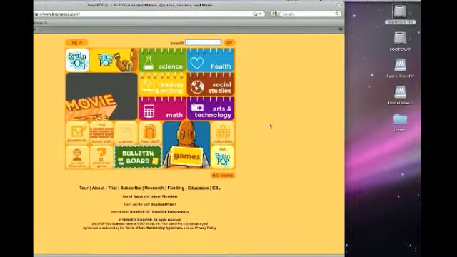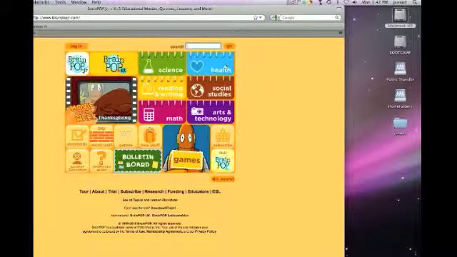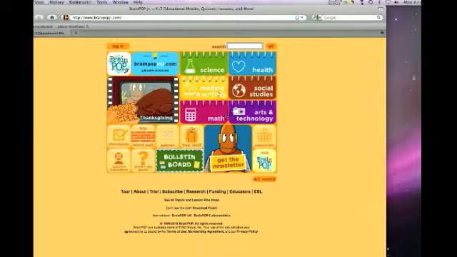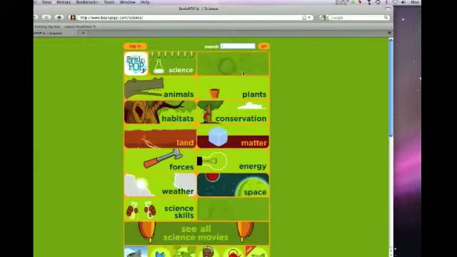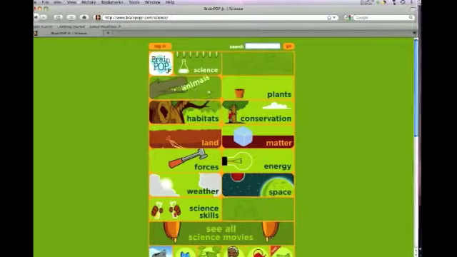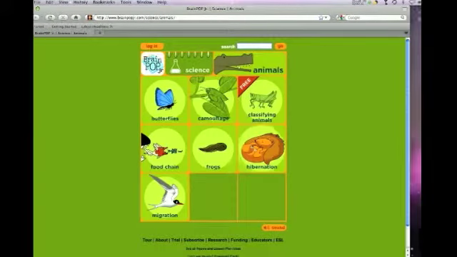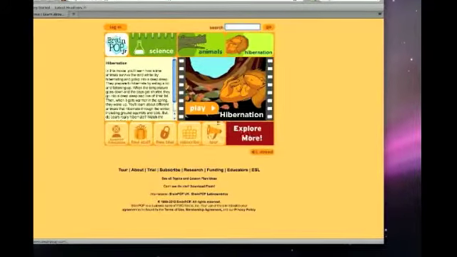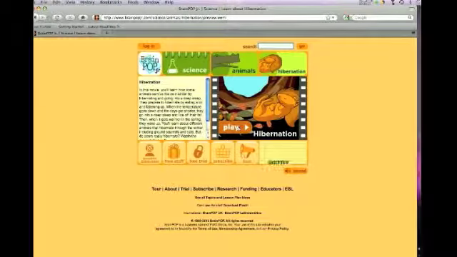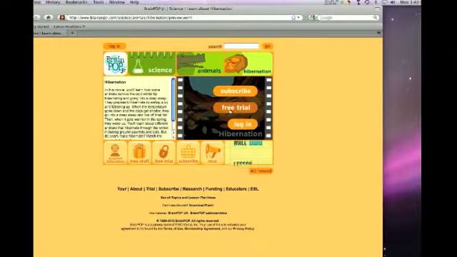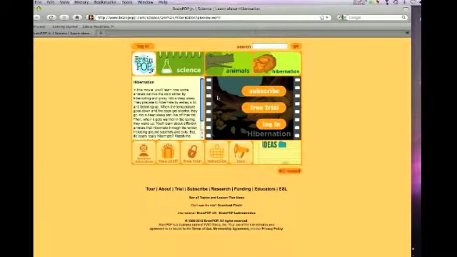And the site's a little bit different. If you roll over, it has auditory. So for the kids that are struggling with reading, they know where they're at. So you can click on, we just go to science, and they have different things like Animals. And this is a little more interactive, Camouflage. Colorful, a little bit more fun, you can talk about hibernation. These also have a movie for students to watch, which you need a subscription, which we'll talk about later, or you can do a free trial.